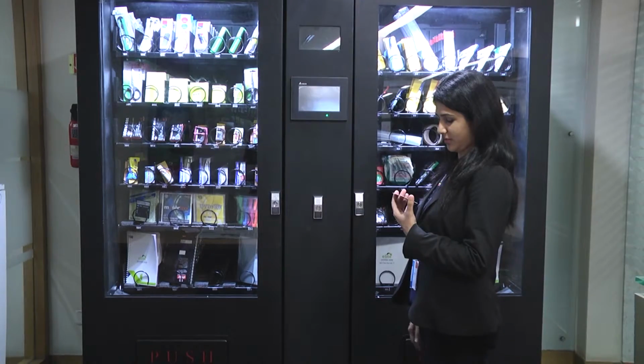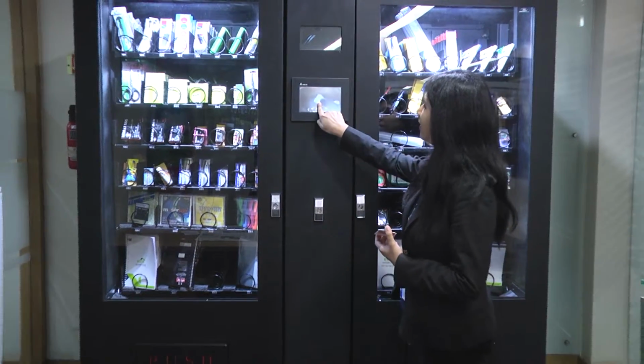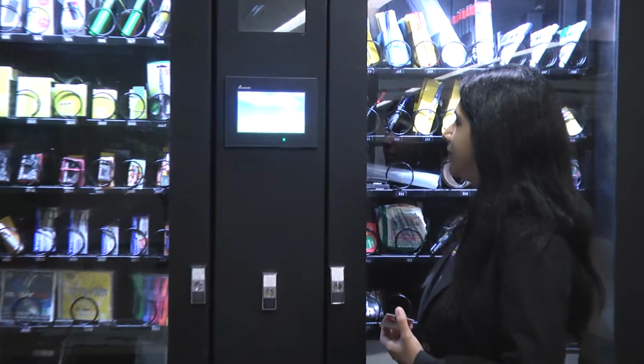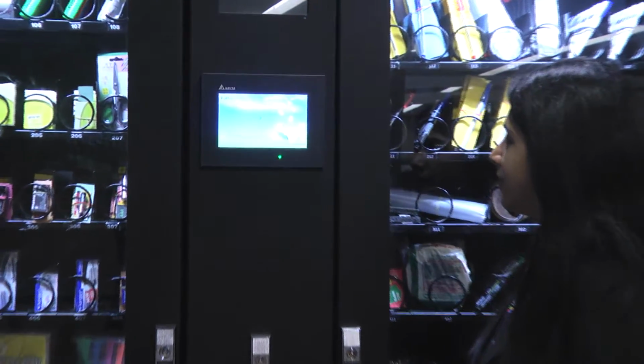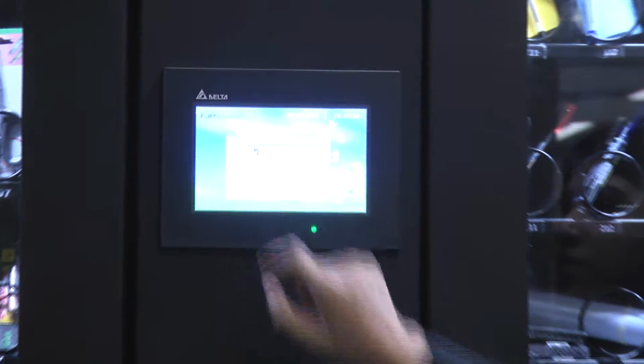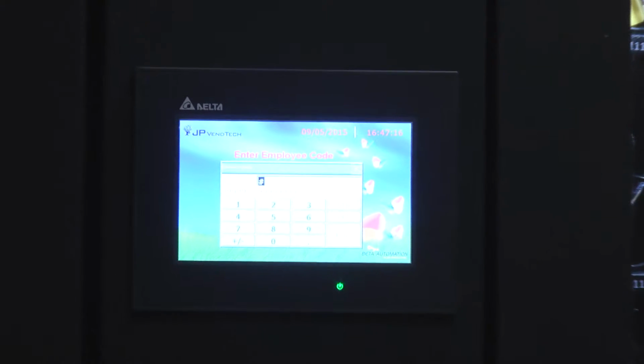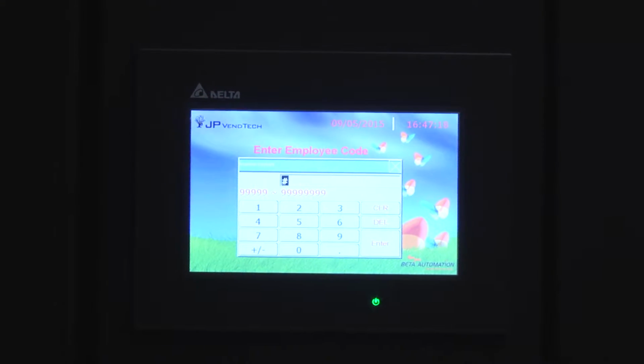Touch the touch panel to make the screen active. Press on the hash symbol to go to the employee verification screen. Punch the 6-digit employee access card number embossed behind the access card.